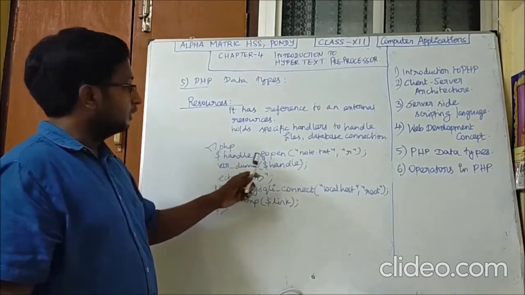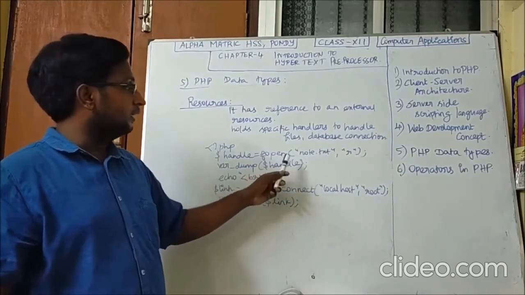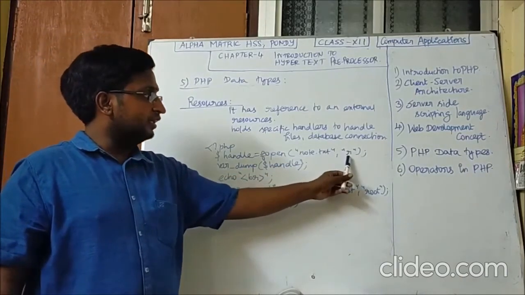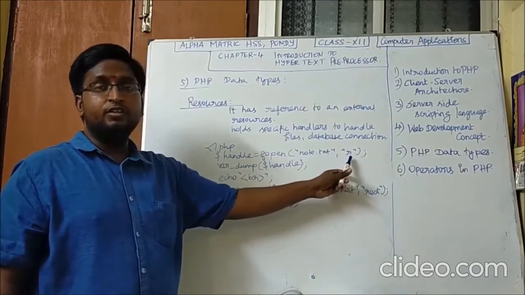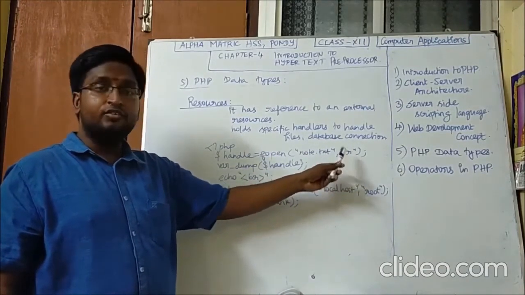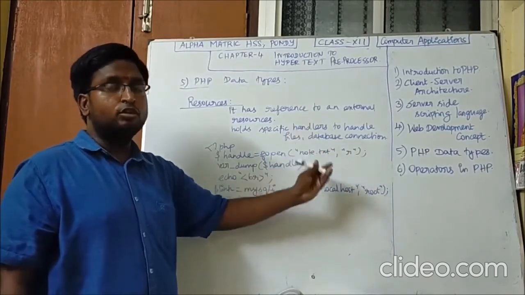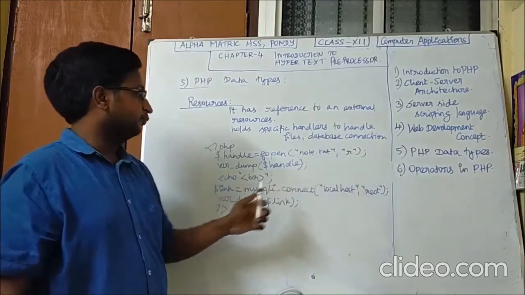See, handle is a variable. Here fopen is a file handler to open a file, and that is the file name. If the mode is r, it means readable format, read only. For example, w means write only format. rw means it is both readable and writable format.